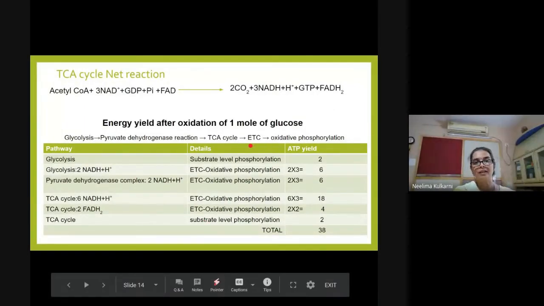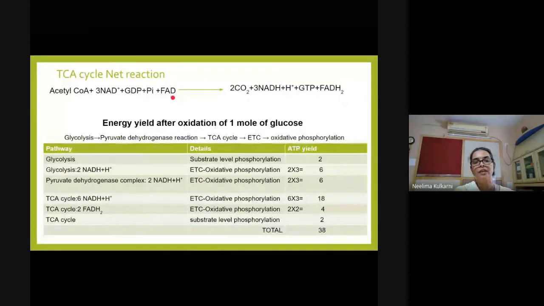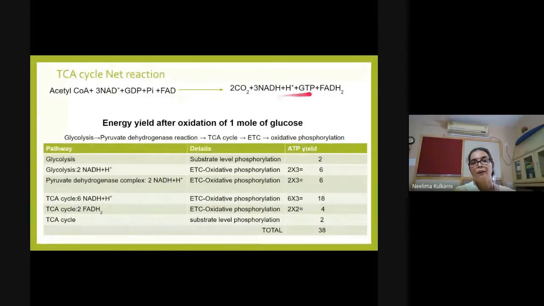Now whatever NADH plus H plus and FADH2 is generated here will feed the electrons to the electron transport chain and finally they will be transferred to oxygen.